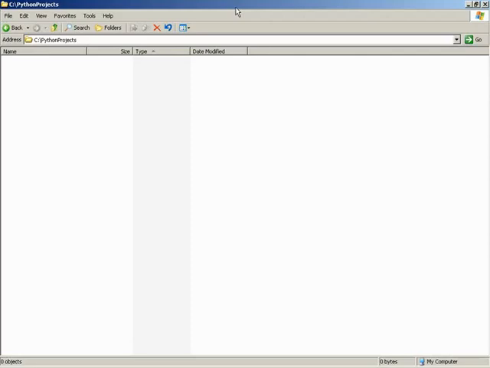Sounds good. So what we're going to do in this video is we're going to look at both installing Python and installing the PyGame library, and then we're going to write a very quick test application just to make sure that PyGame is running. We're going to make a small window that has one graphic in it that bounces around the edges of the screen. Just something to prove that PyGame is running and can give us a visual result.